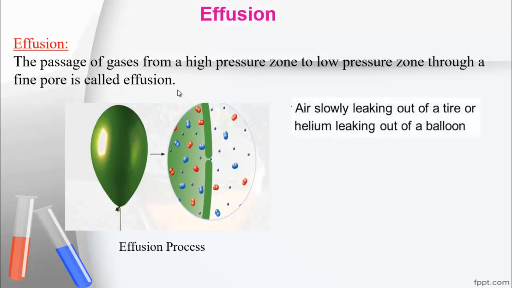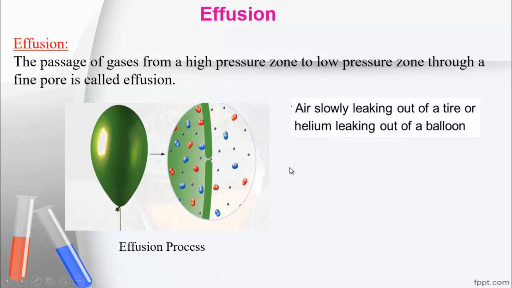For example, air slowly leaking out of a tire. That means when a vehicle's tire leaks, in that time the effusion process occurs, because air from inside the tire comes out through the tiny hole. Or also helium leaking out of a balloon.